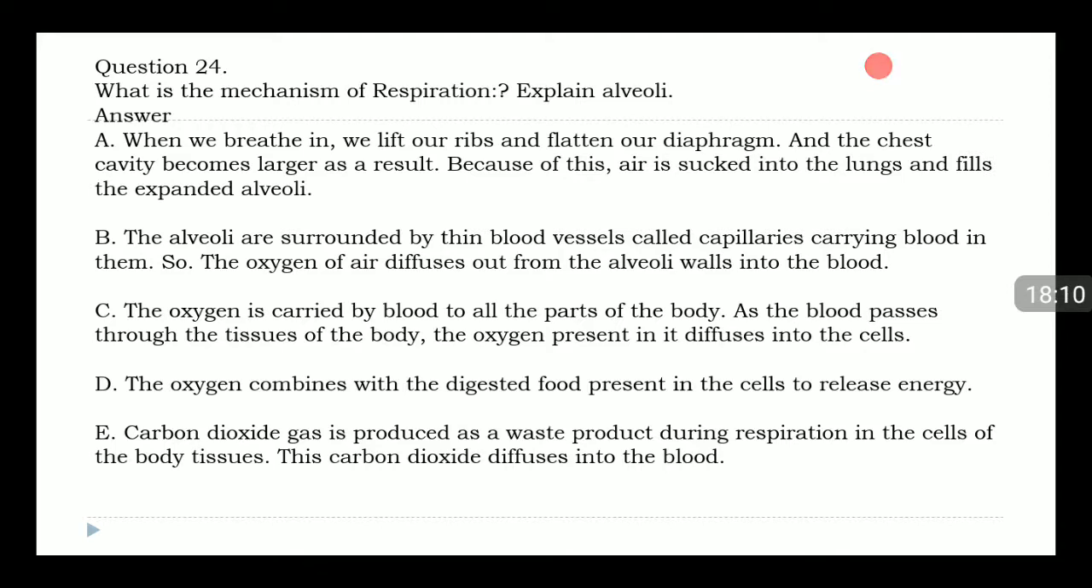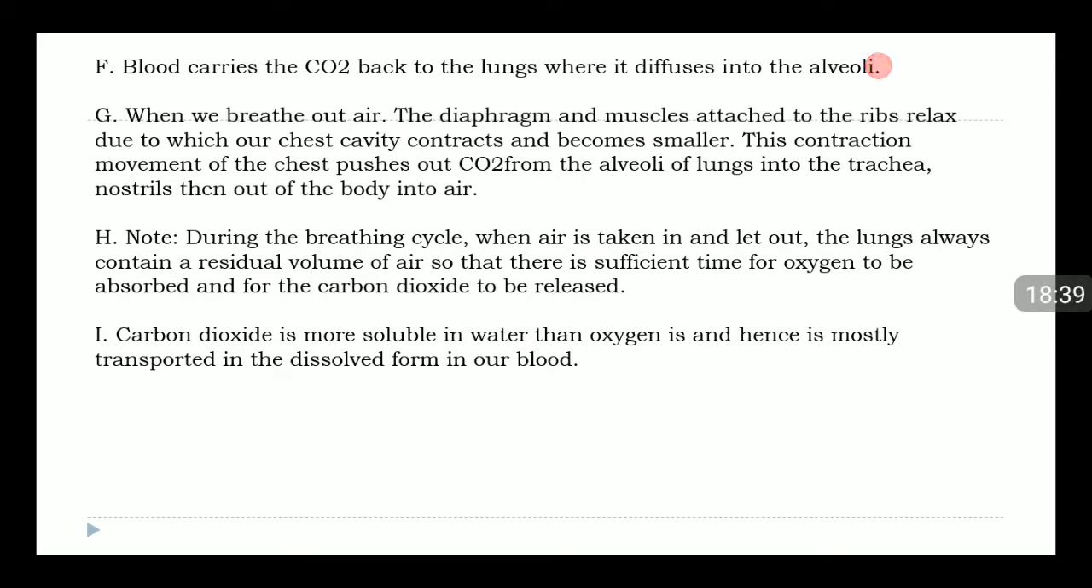As the blood passes through the tissues of the body, the oxygen present in it diffuses into the cells. D. The oxygen combines with the digested food present in the cells to release energy. E. Carbon dioxide gas is produced as a waste product during respiration in the cells of the body tissues. Thus carbon dioxide diffuses into the blood. F. Blood carries the CO2 back to the lungs where it diffuses into the alveoli.